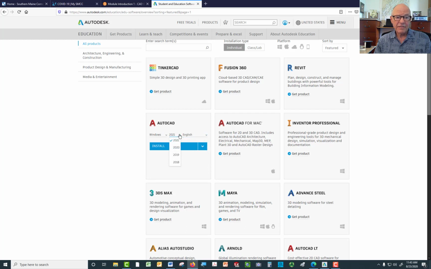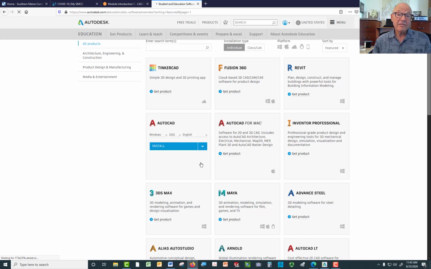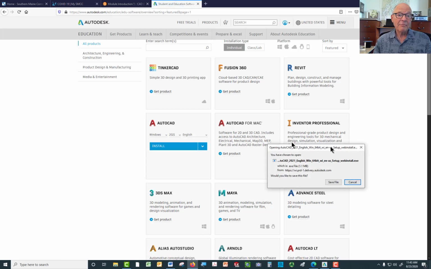You'll notice there's other choices here. You can go back to earlier releases. But since I'm going to be using 2021, I think that makes sense for you to do it. And then you just pick Windows because that's what it is. And now when you go to the Install button, you can either download it or install it. I'm going to install it on this computer because I just uninstalled all my Autodesk products.